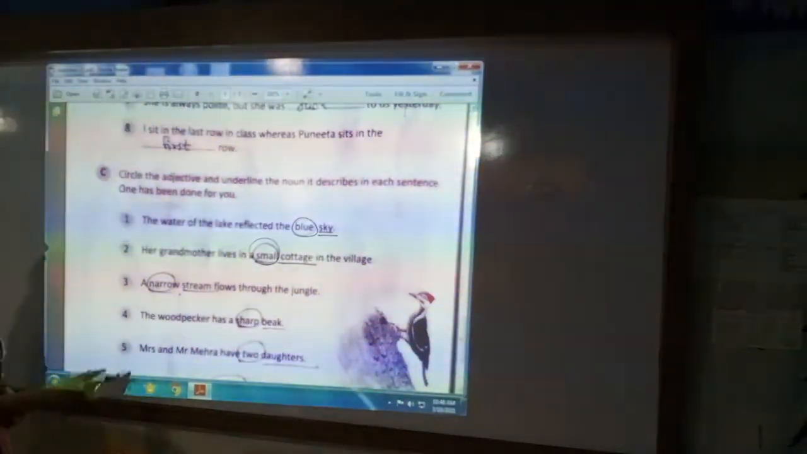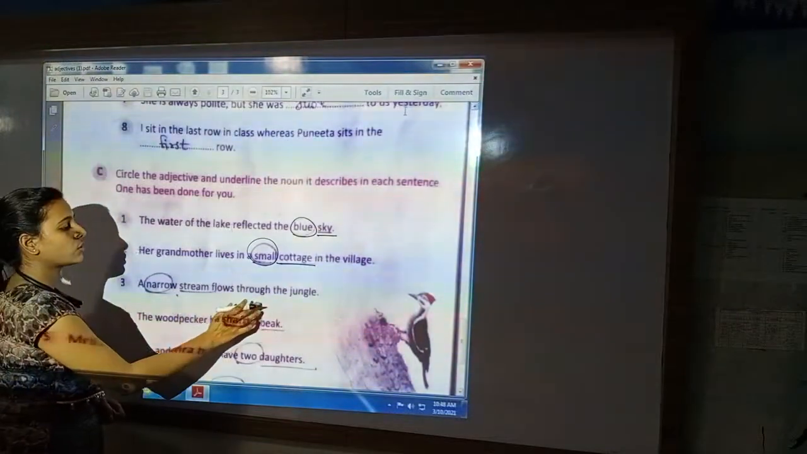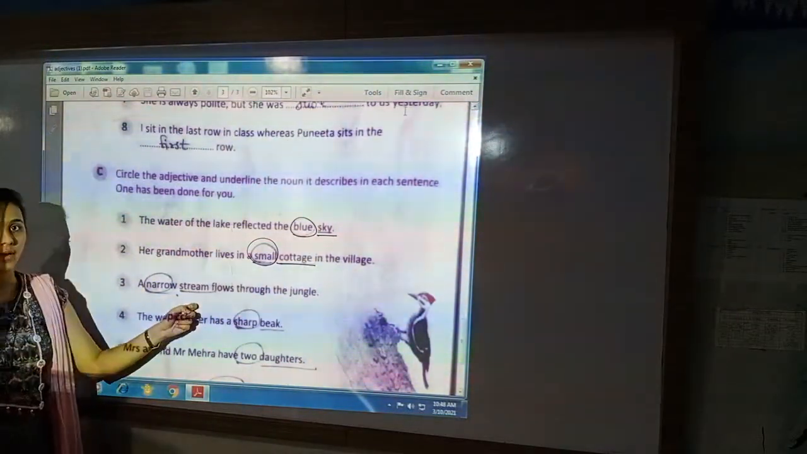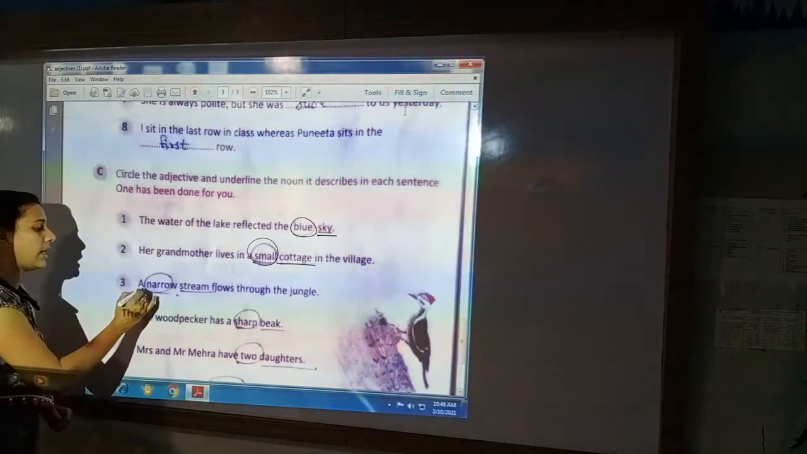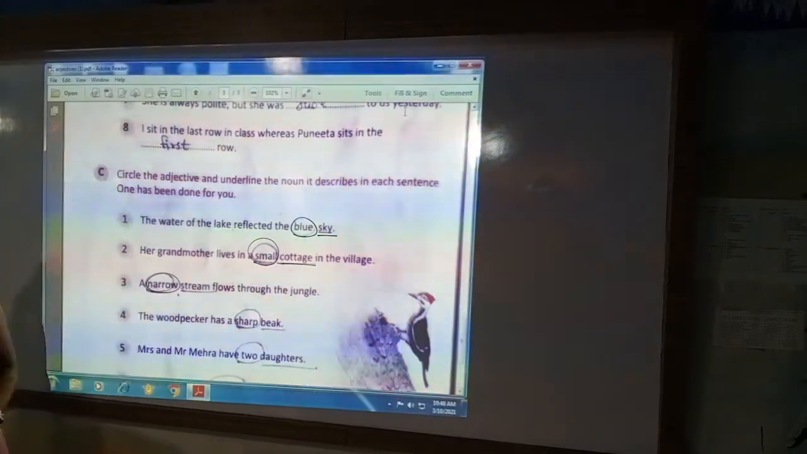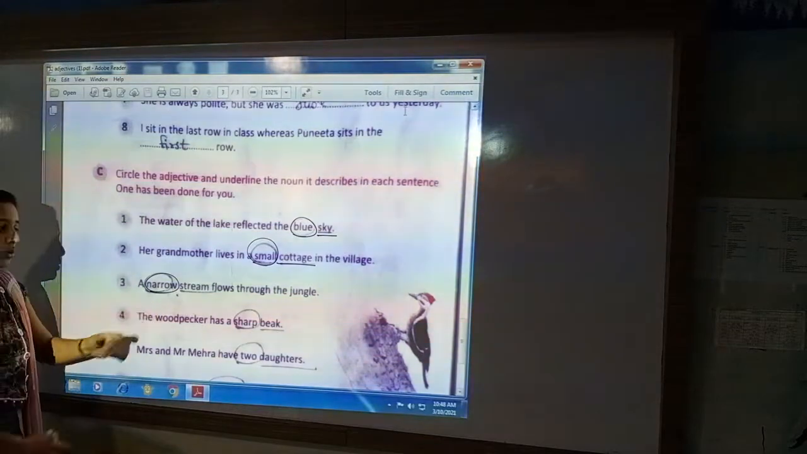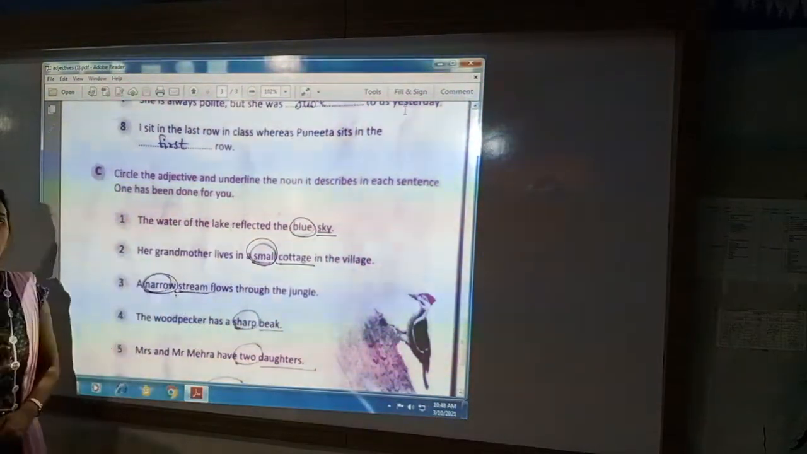Next is, a narrow stream flows through the jungle. Stream, यानी झरना. So, how is the stream? Narrow. That is our adjective. And what is narrow? Stream. That is our noun.